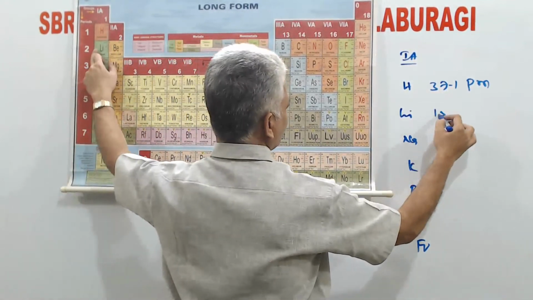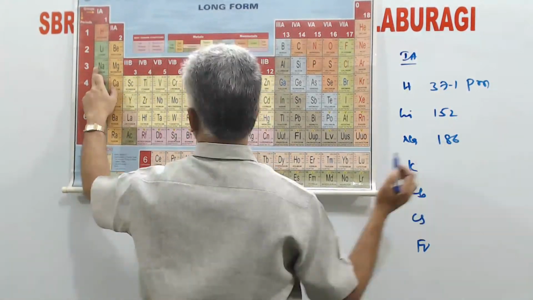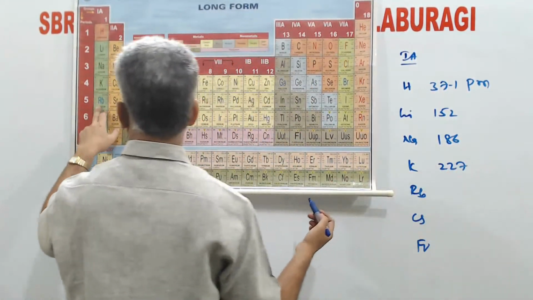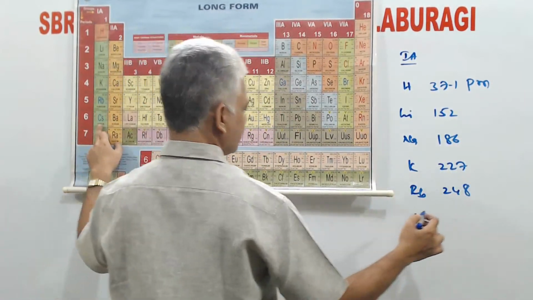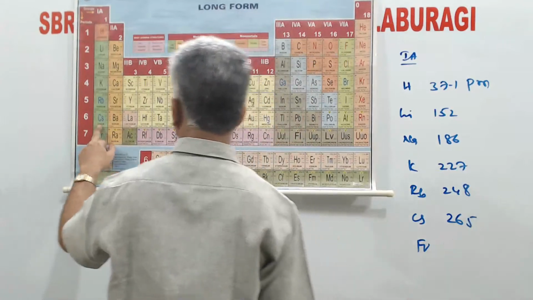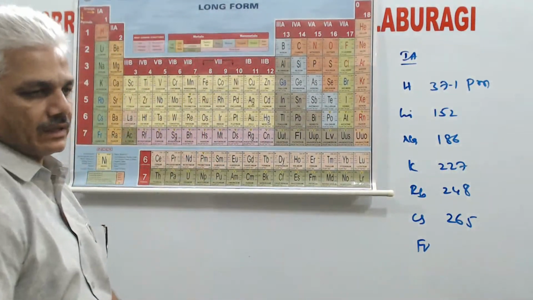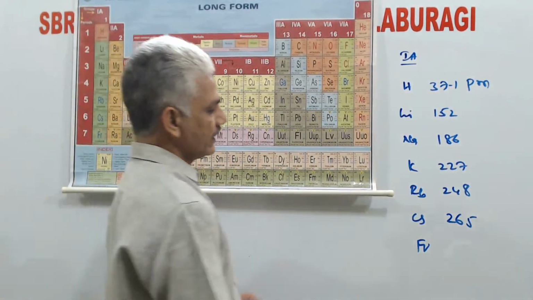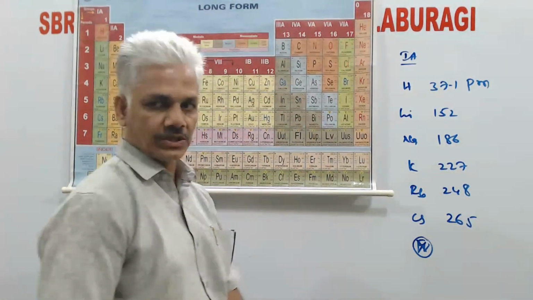Lithium 152 picometers. Sodium 186, potassium 227, rubidium 248, cesium 265, francium. For radioactive elements, generally physical constant values will not be available. So we exclude francium as it is radioactive in nature.